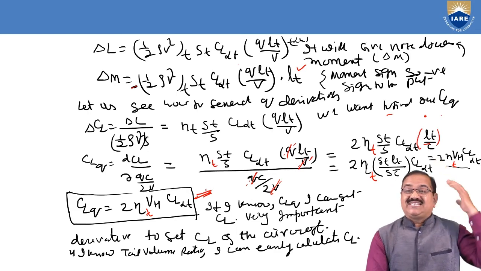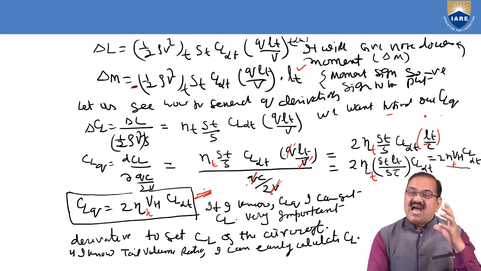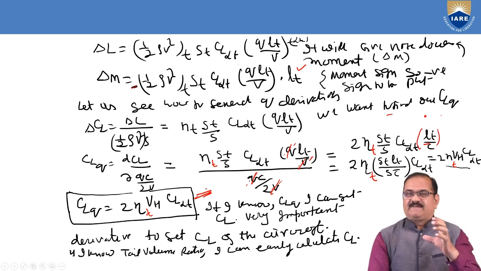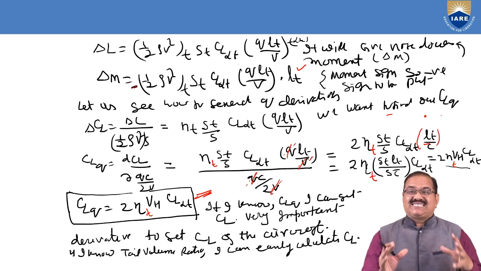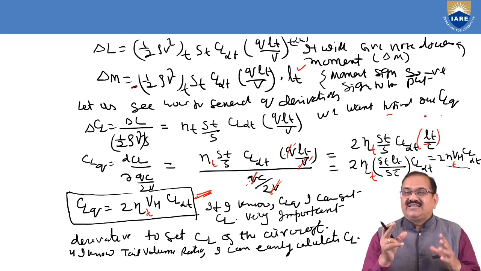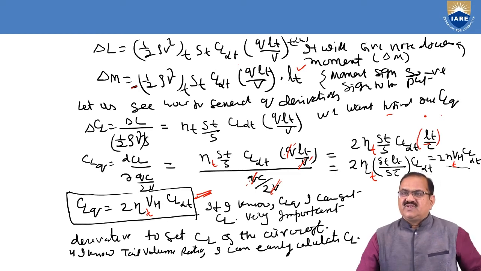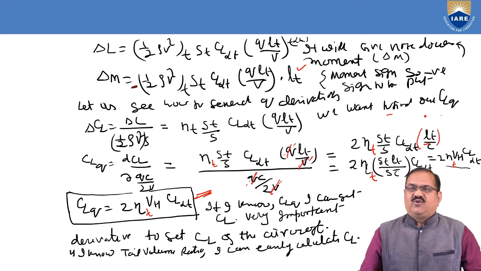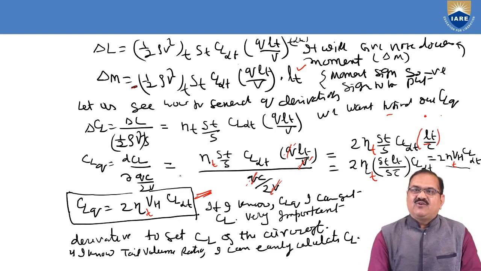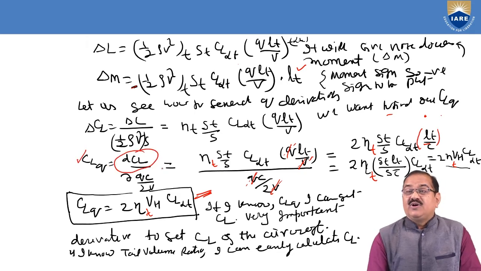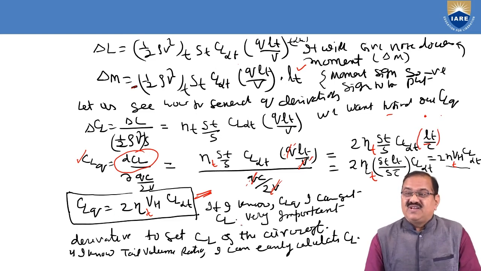So this is one parameter, a dynamic parameter, where Q has the time factor. The first derivative CLQ, which is dCL by dQ, we have got, equal to 2 eta T VH CL alpha T. In this, if I know CLQ, I can get CL. CL is one of the very good parameters to find out the coefficient of lift of the aircraft.